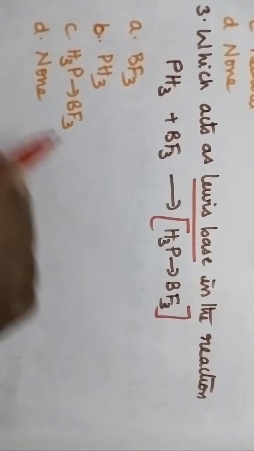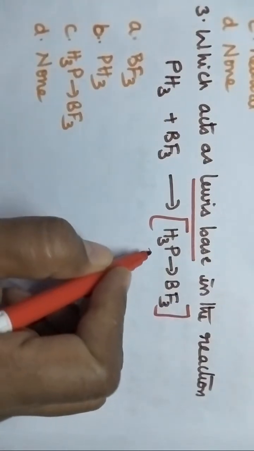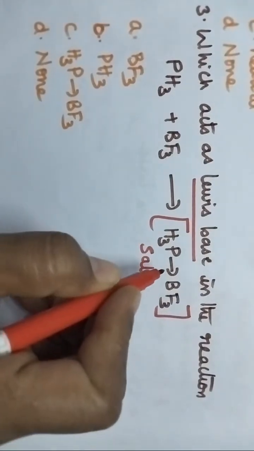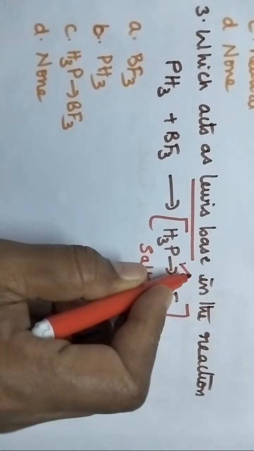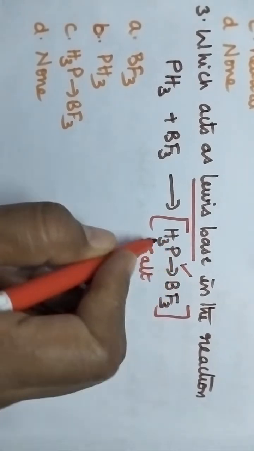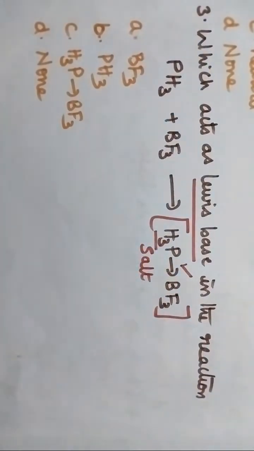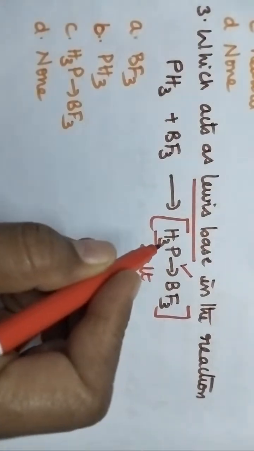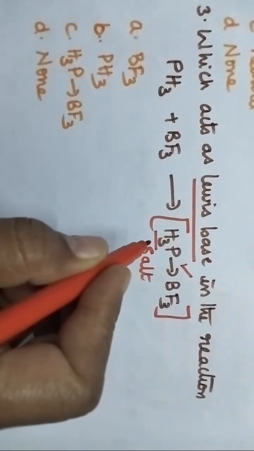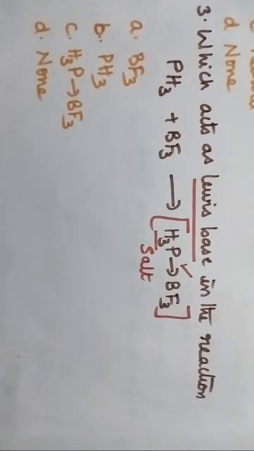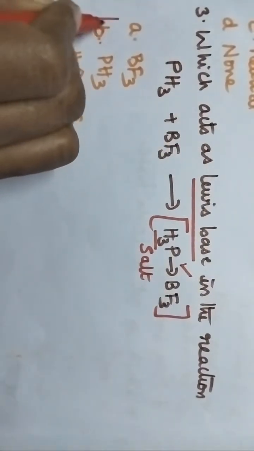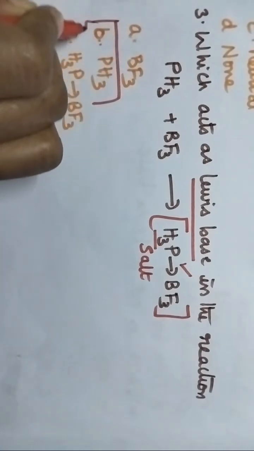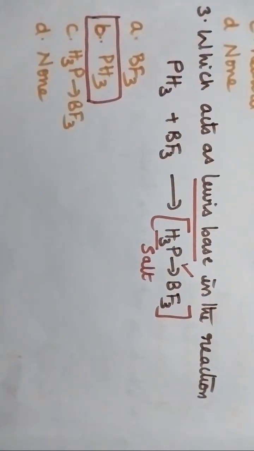Swati, good. So you just observe the salt. Always a coordination covalent bond is formed from base to an acid. So what is the nature of PH3 here? PH3 is acting as Lewis base. Very good, Abhilash. So option B is the right answer. So PH3 is the Lewis base. Clear?